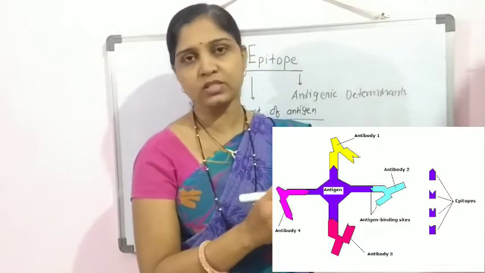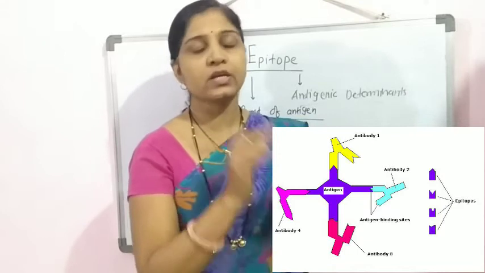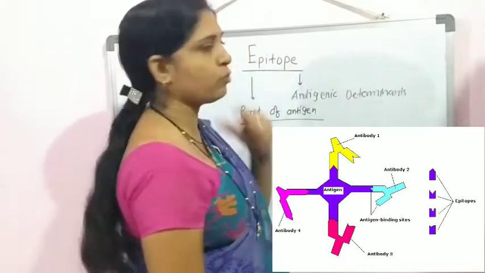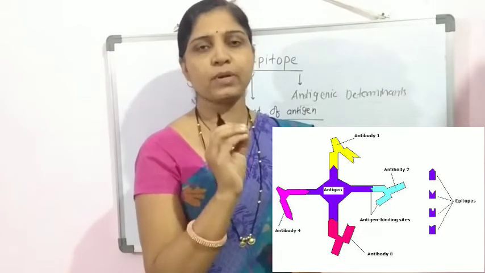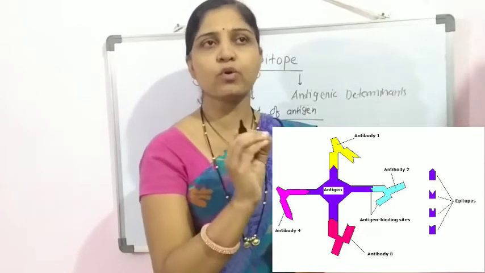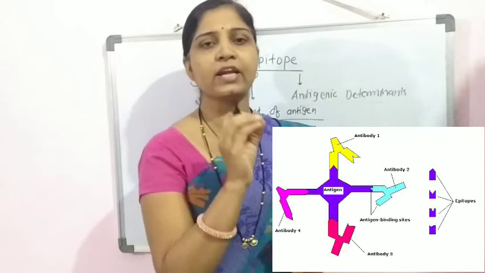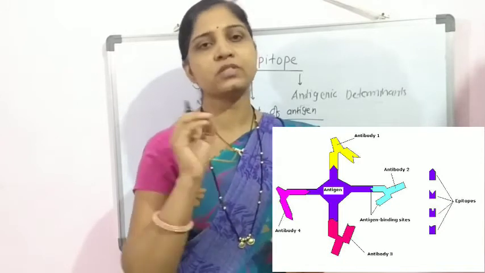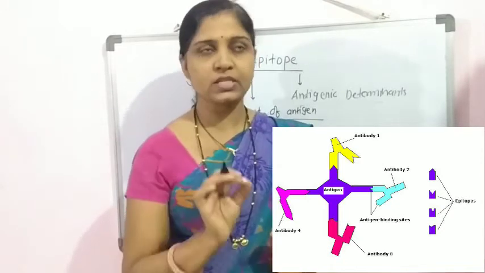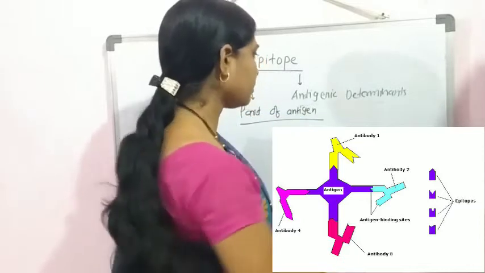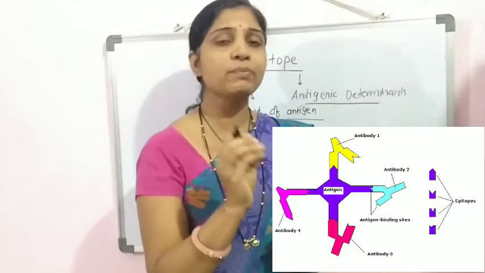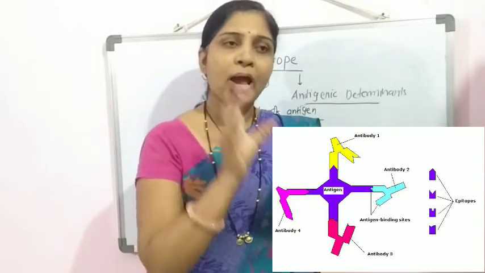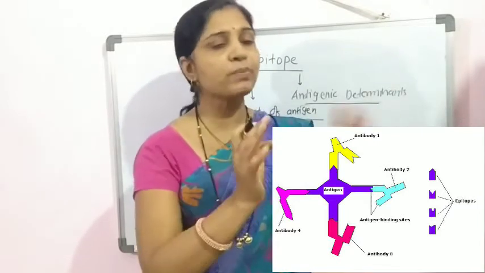So this specific part of the antigen, or the region present on the antigen which is responsible for interacting with the immune cells or evoking the immune response, is called an epitope. We can define the epitope as the short region present on the surface of an antigen responsible for inducing the immune response and interacting with the formed immune cells in a specific manner. These epitopes are responsible for determining the pattern of the immune response that is induced by that antigen.